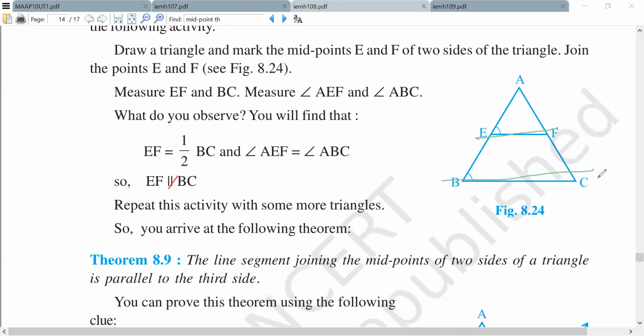All we did was we took the midpoint here, we took the midpoint here, and we joined it. It will automatically become parallel. This is a theorem. It says that it will automatically become parallel to BC, and it will become half of BC. That's not written here, but we studied that, right? And is half of it. This is a very important result. And the converse is also true.